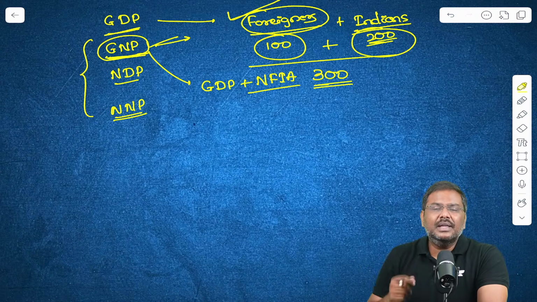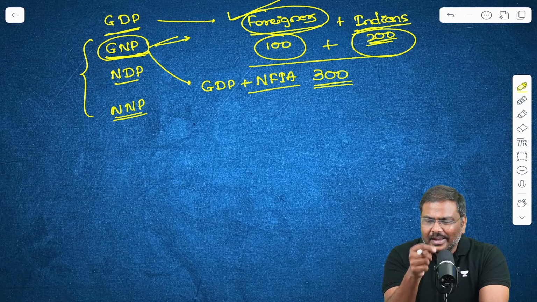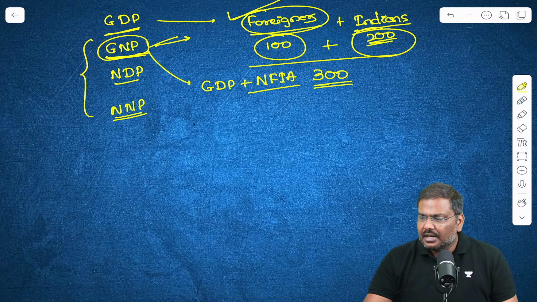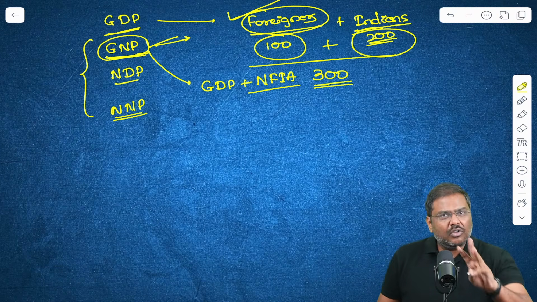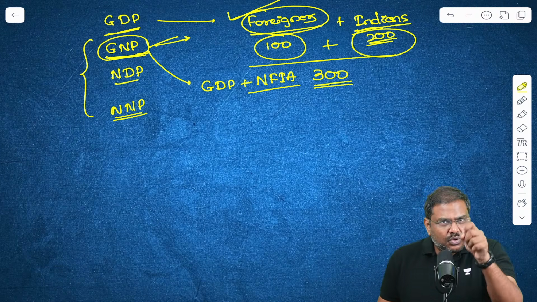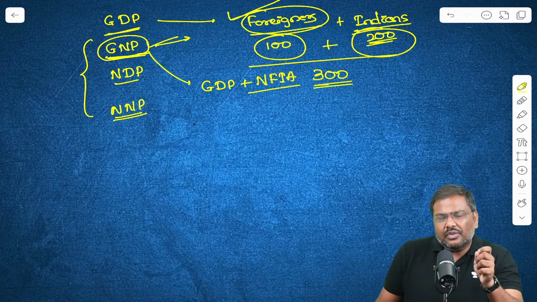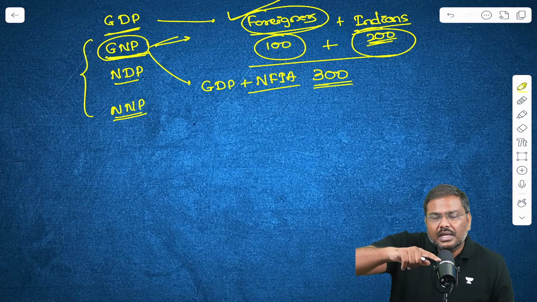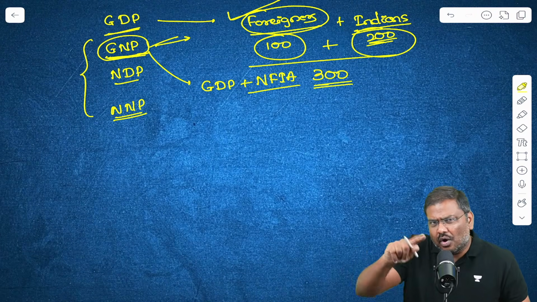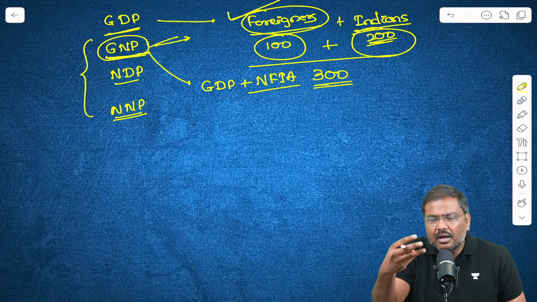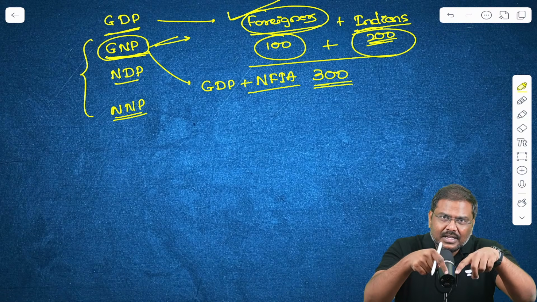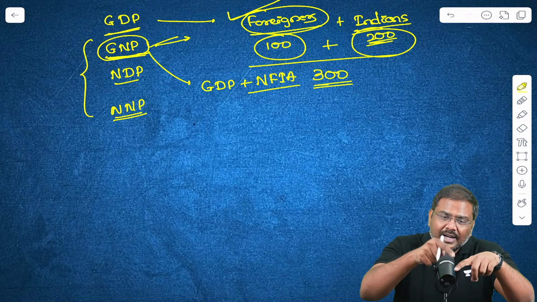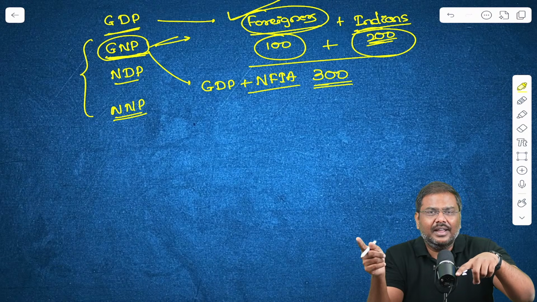Now let's take a simple example. Imagine a software engineer. Imagine a software engineer will be sent to USA for a period of 3 months. The software engineer is a resident of India, but because he is working outside India or she is working outside India for a duration of 3 months, essentially here is the production done by resident of India but outside India.